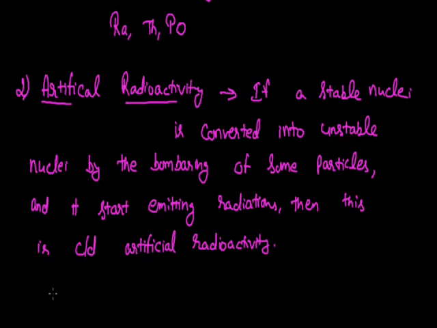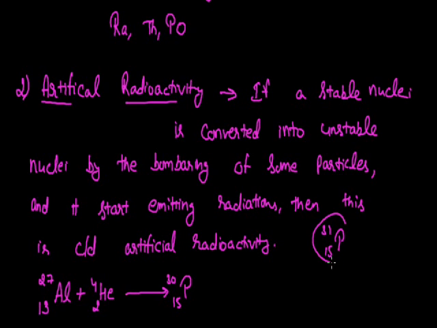For example, take the nucleus of aluminium, with atomic mass number 27 and atomic number 13. This nucleus is stable in nature, and that is why it doesn't emit any radiation spontaneously. But if we bombard this aluminium nucleus with alpha particles, indicated by the symbol He 4 2, then it is converted into the nucleus of phosphorus 30. The other isotope of phosphorus, P 31 15, is a stable nucleus.